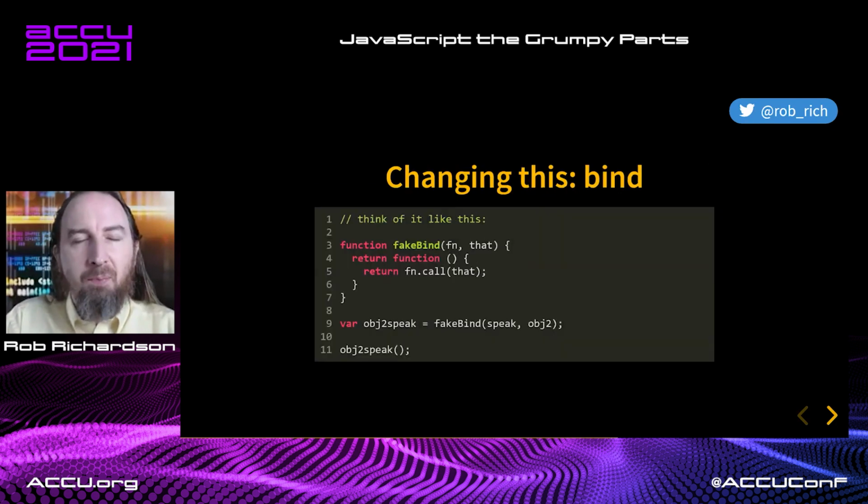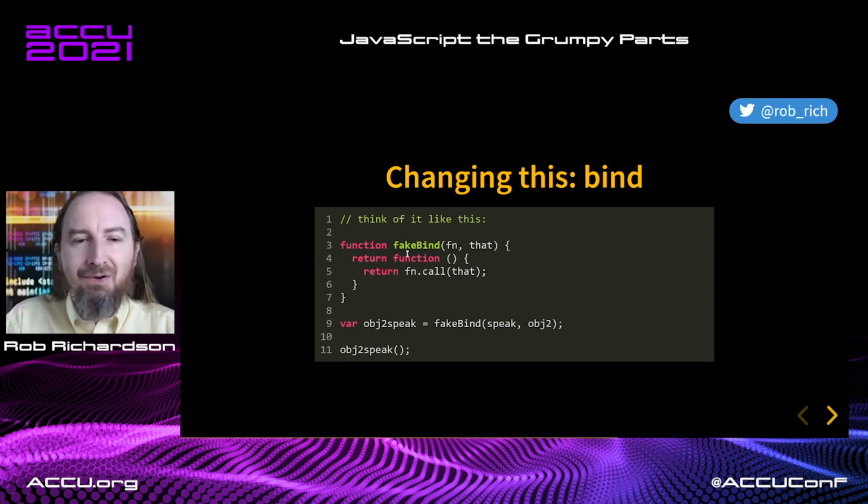Changing this with bind. Now, bind is a great way to create a new function that has this set the way we expect. We're basically creating a closure. Now, this is a fake bind function, just so that we can get the feel of it. If we were to pass in fake bind our function and our object, we're going to return a new function. And when we call our new function, we will then execute function.call. So now that we've created this closure, we have this set correctly in here, and we have a function that we can call whenever we're ready.